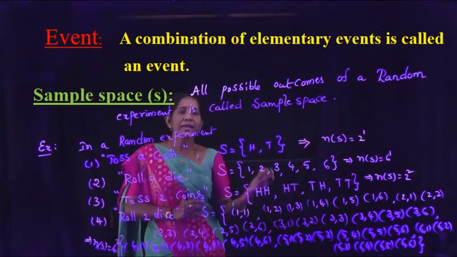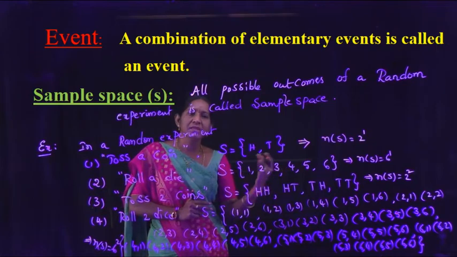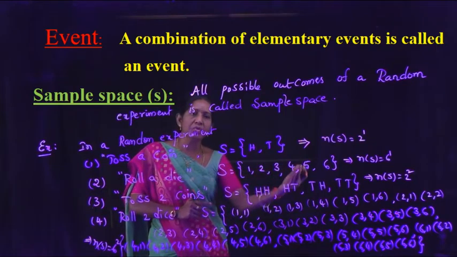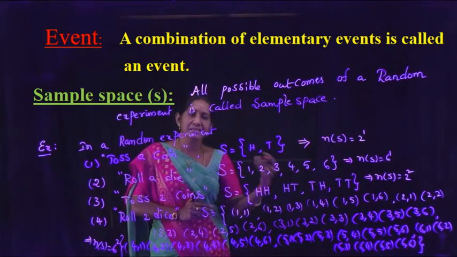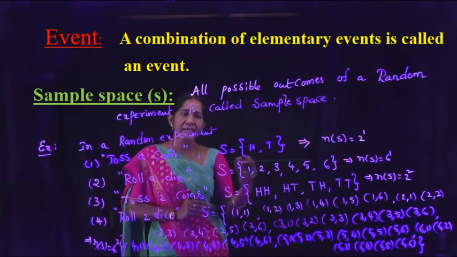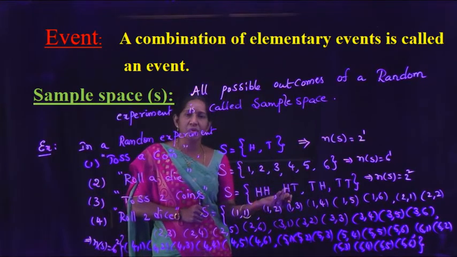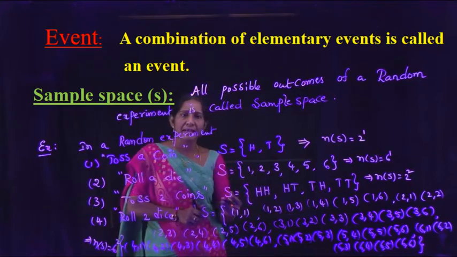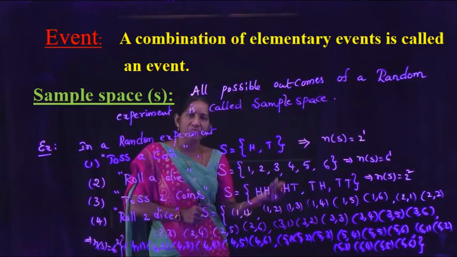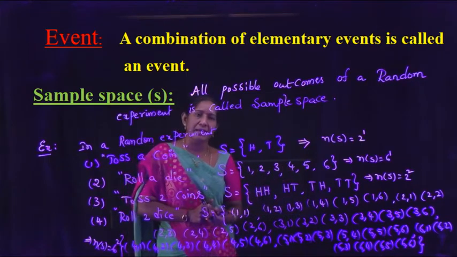Similarly, roll a die, N(S) is 6 to the power 1. Roll 2 dice, N(S) is 6 squared. Roll 3 dice, N(S) is 6 cubed, and so on. Roll n dice, N(S) is obviously 6 to the power n.